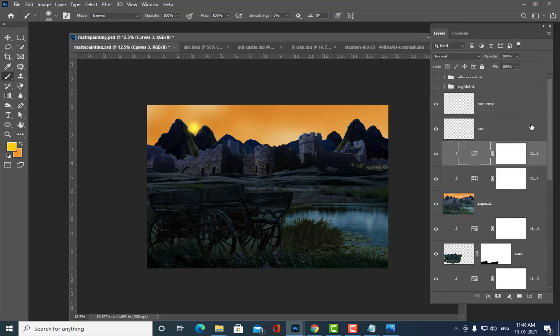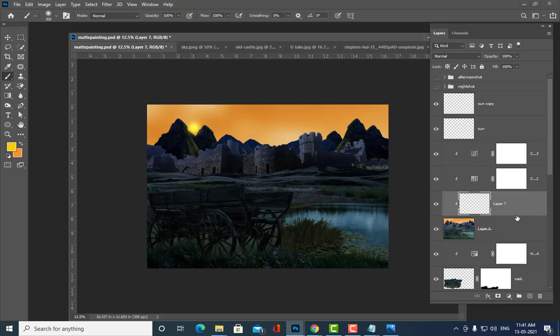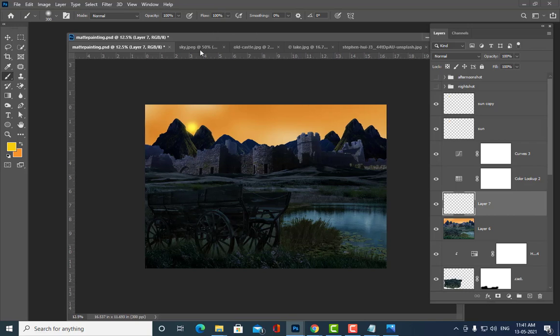Okay, instead of opacity we can apply Gaussian blur to this. I will show you. See, just take a new layer above, and see, this is actually a clipping mask. We will remove the clipping mask, we don't need it. Now I am going to create one fog kind of thing. See, simply I will just, something like this.